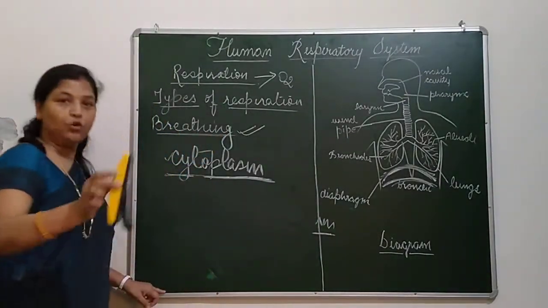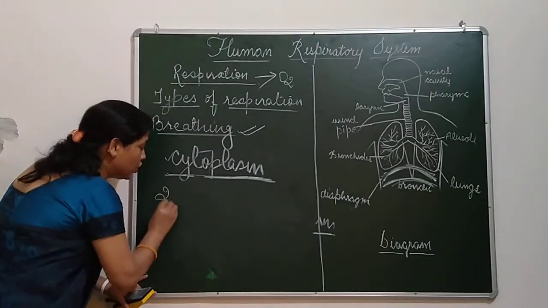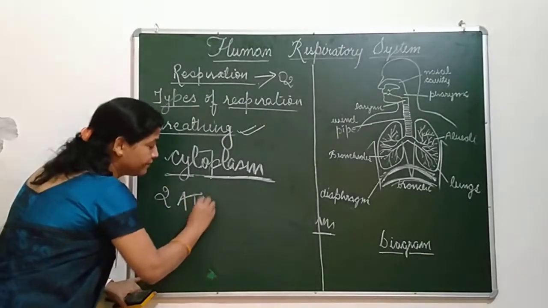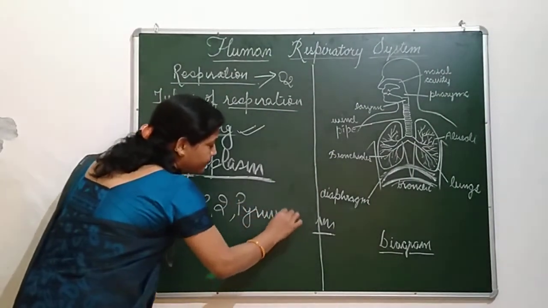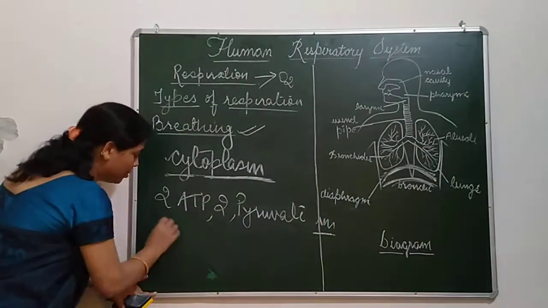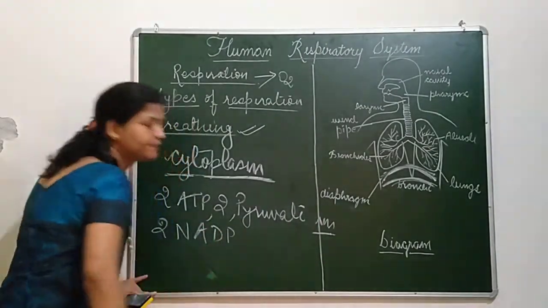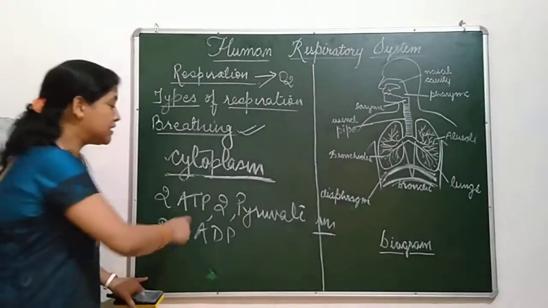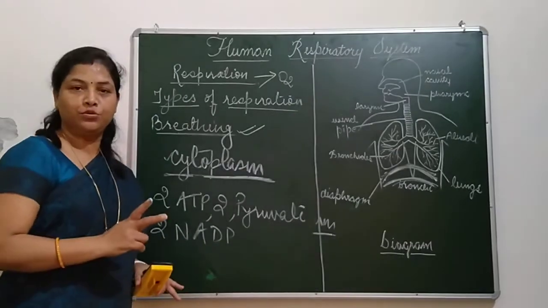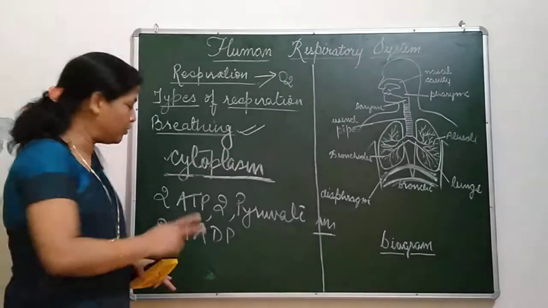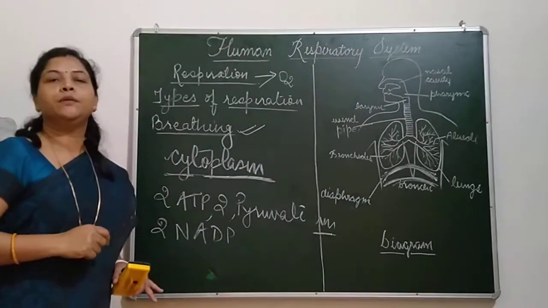At the time of glycolysis, when glucose is broken, it gives us 2 ATP, 2 molecules of pyruvate and 2 NADP. Three things are given, but all in 2 molecules each.